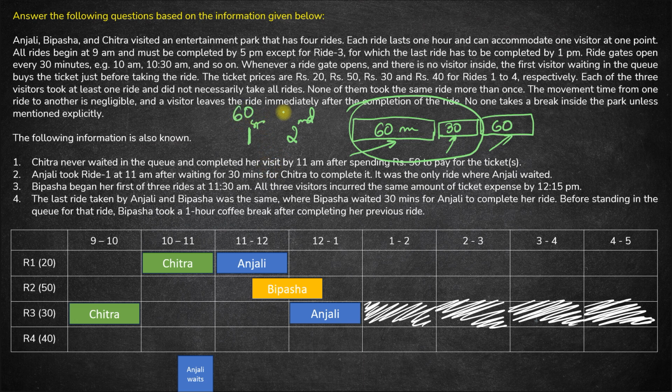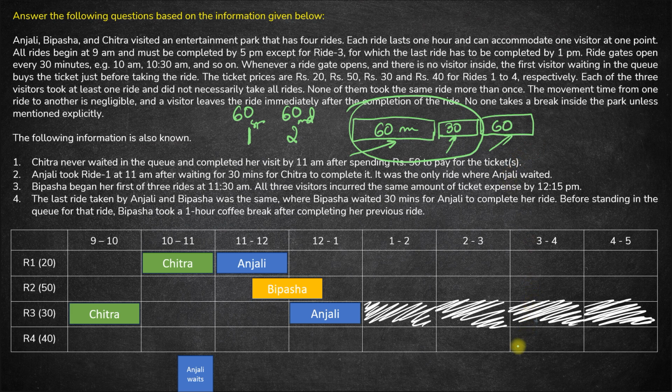60 minutes for this one, 60 minutes for the second ride, and then 60 plus 30 plus 60 minutes. So 1 hour, 1 hour, 1 hour, 3 hours, plus 1 hour, 4, plus half an hour. 4.5 hours she was there. So if she starts at 11:30 and she finished her last ride after 4.5 hours, that means she finished her